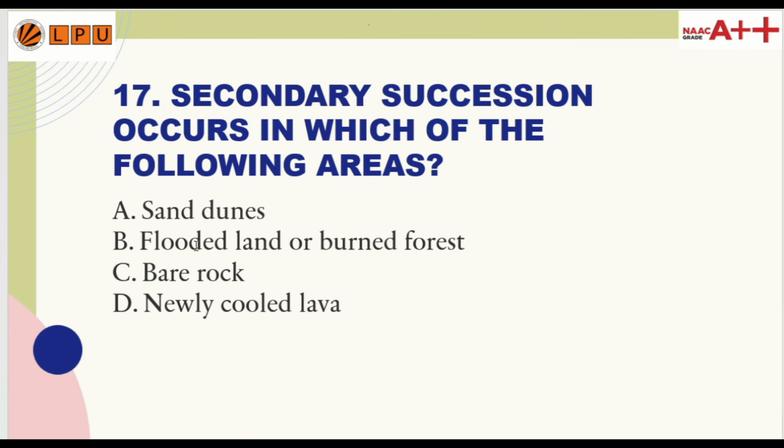Question number 17. Secondary succession occurs in which of the following areas? Option A, sand dunes; option B, flooded lands; option C, bare rocks; and option D, newly cooled lava. So the correct answer to the 17th question is option B, flooded land or burned forest.